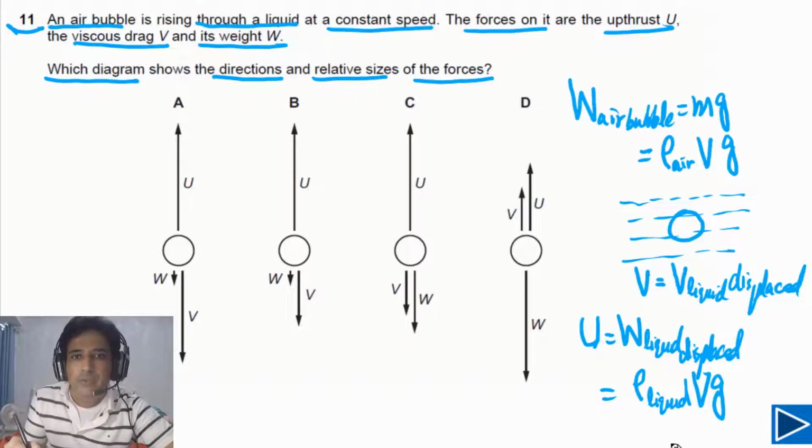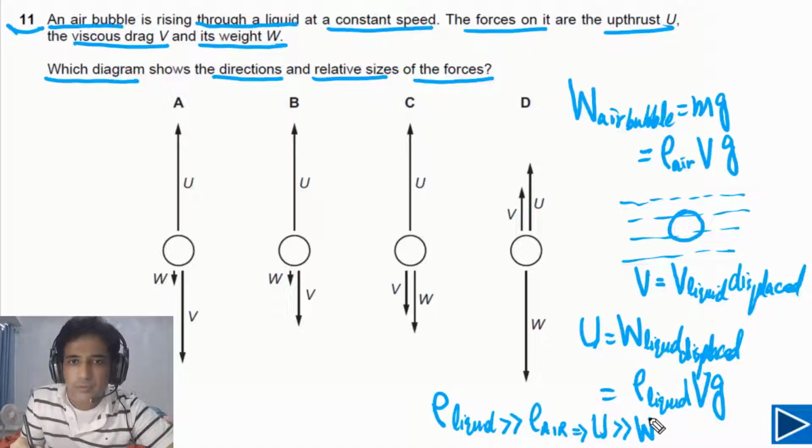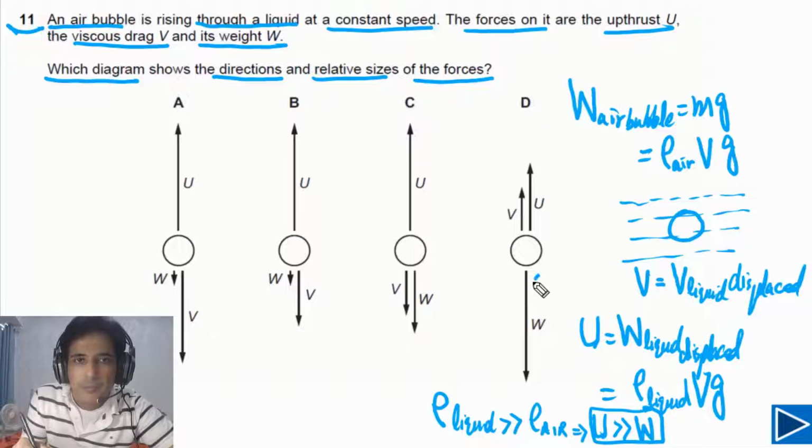Now if we compare these forces, we can say V is the same, g is the same. As density of liquid is much greater than density of air, it means that upthrust is much greater than W. Means U is much greater than W. So this is one thing we now understand. U has to be much greater than W. Now if we look at option 4, this one is wrong, because in this case weight is greater than upthrust. So this one is wrong.